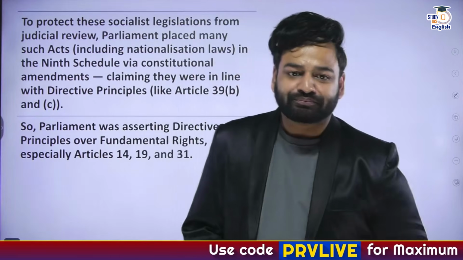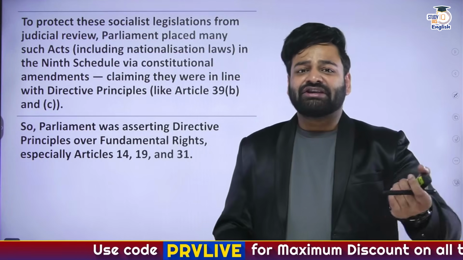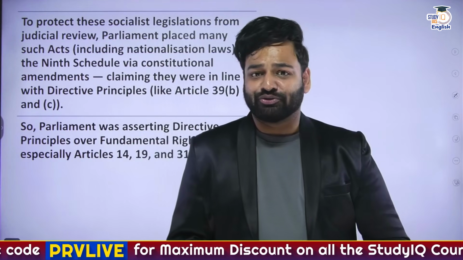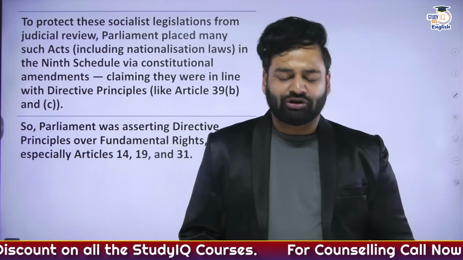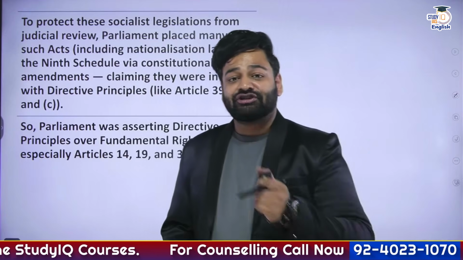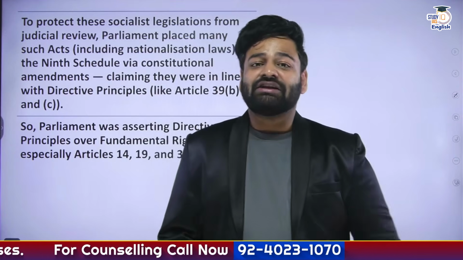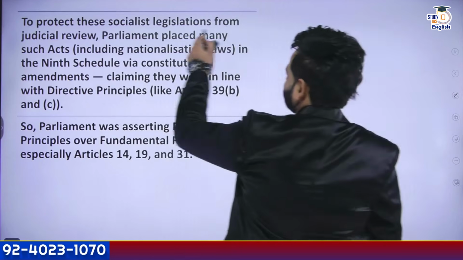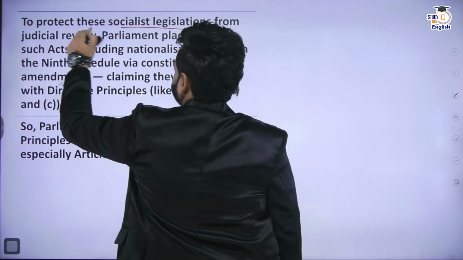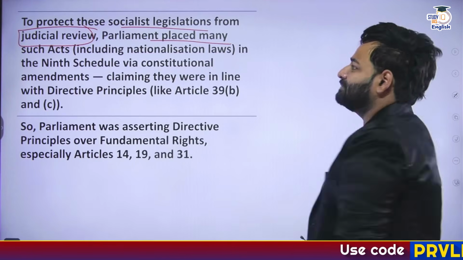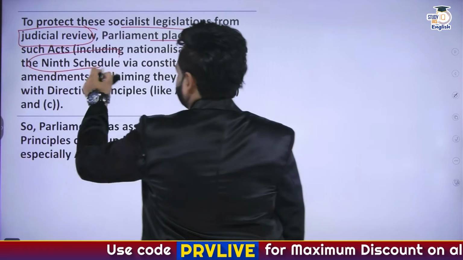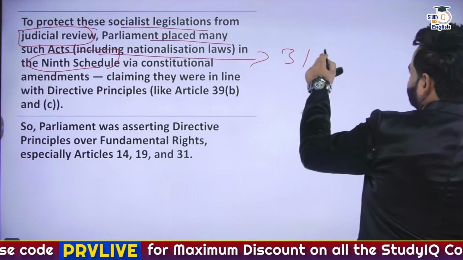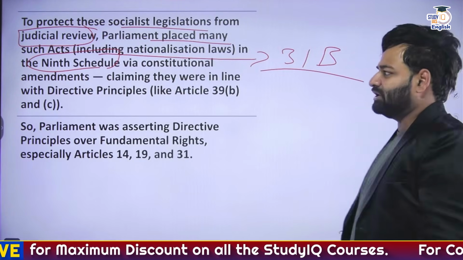Okay. Now, what if these things were challenged in the Supreme Court or in the judiciary? You know it very well. The central government or the legislature at that time had a shield named the Ninth Schedule. So to protect these socialist legislations from any kind of judicial review, Parliament placed many such acts, including this Nationalization Act, into the Ninth Schedule of the Indian Constitution, that is, technically through the aegis of Article 31B.